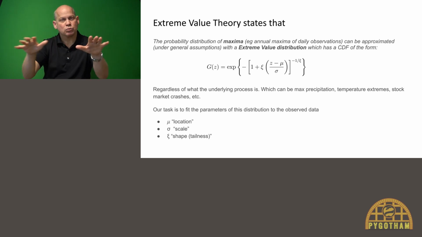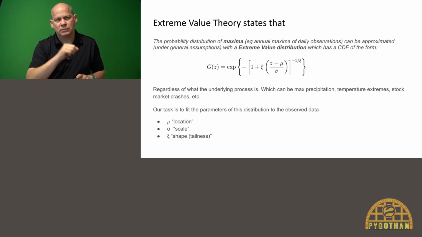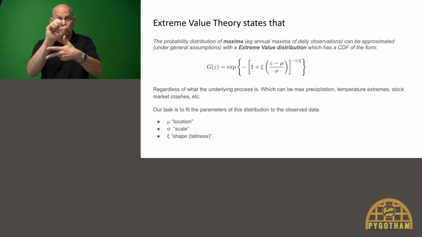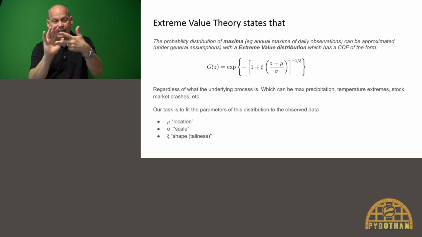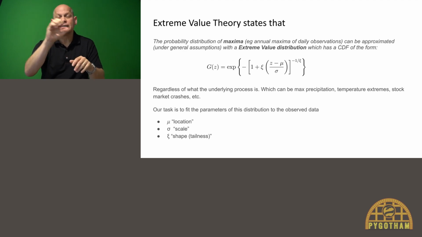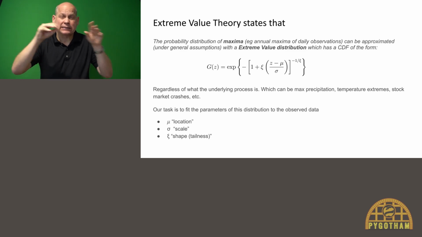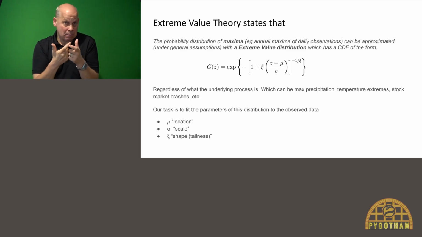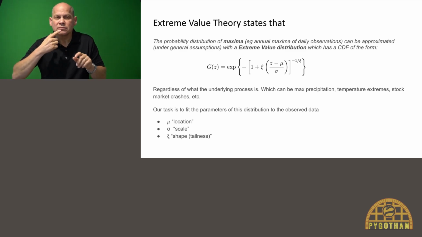That means we need to estimate the three parameters, mu, sigma, and xi. Mu and sigma are the location and scale parameters, and xi is an indication of how heavy-tailed a distribution is. The bigger it is, the more extreme events you can expect.